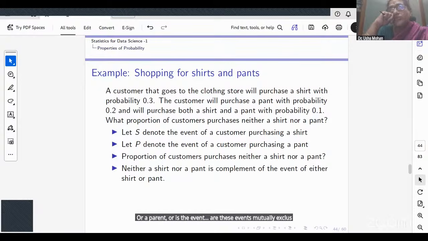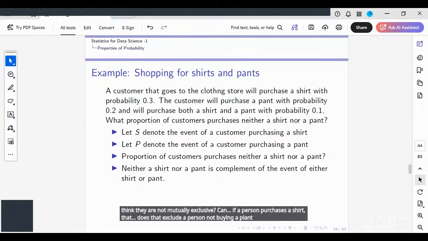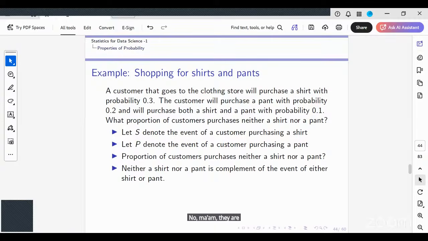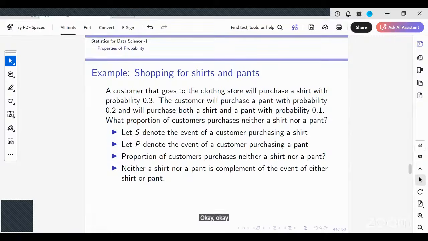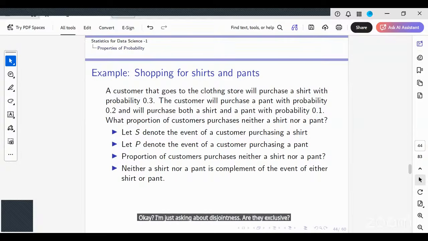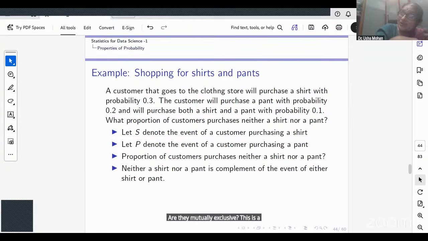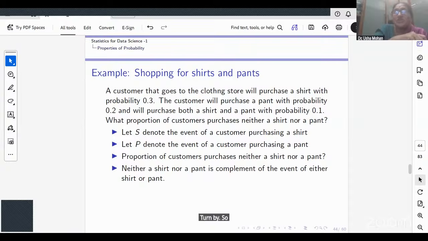So are buying a shirt and a pant mutually exclusive events, or do you think they are not mutually exclusive? If a person purchases a shirt, does that exclude the person from buying a pant? No, ma'am, they are independent events. We have not yet come to independence. I'm just asking about disjointness. Are they disjoint? Are they mutually exclusive? This is a real-time example. If I buy a shirt, can I buy a pant? Yes, I can buy a pant. So they are not disjoint.